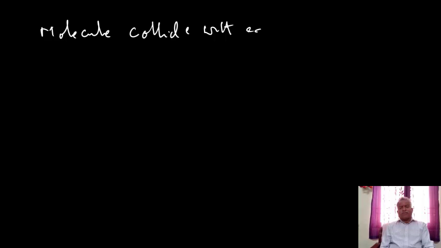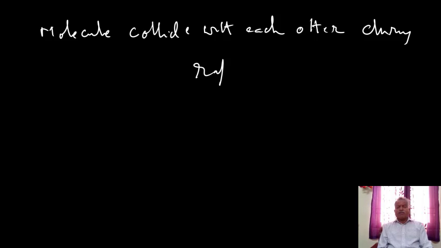Pressure of the gas. Just now we discussed that molecules collide with each other during their rapid random motion. So molecules move with high speed and without any particular direction.